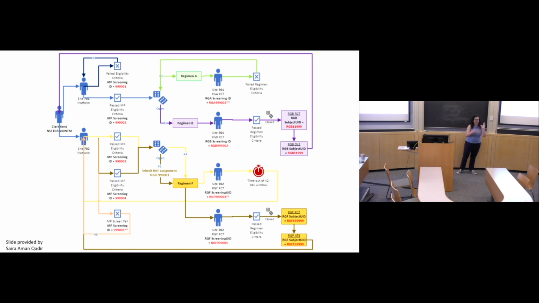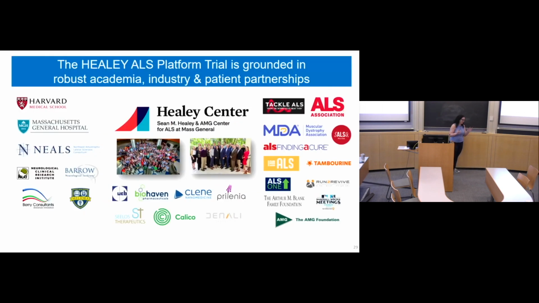And keeping straight all the different potential IDs and all the different paths, and when you can actually use them as a comparison, because technically, if they're a placebo anywhere, they're going to be used as a placebo in all of the regimens. So this is just one person. Yes, it is a complicated person, but the absolute level of the different paths, I think, was a surprise to us. It wasn't a complete surprise, but it was a surprise. Now, as I said, the infrastructure and what it takes to put on one of these enormous trials is quite immense. So it is a collaboration across many, many, many organizations and funders.